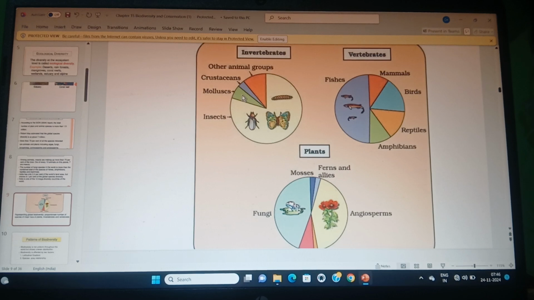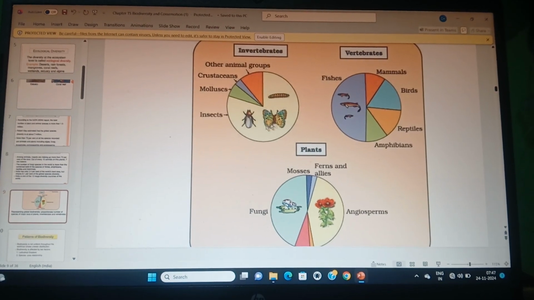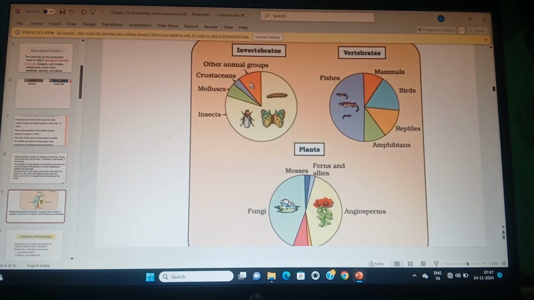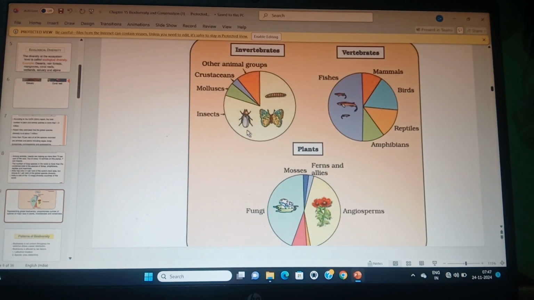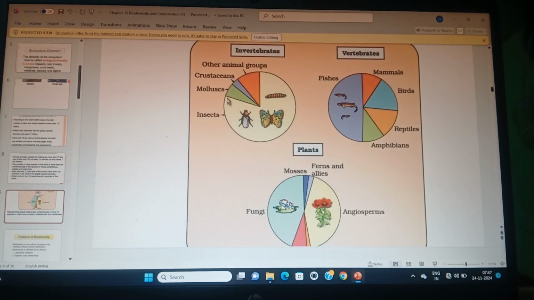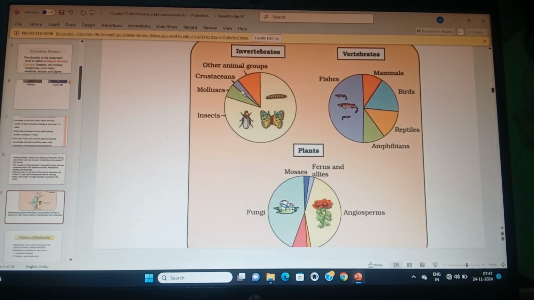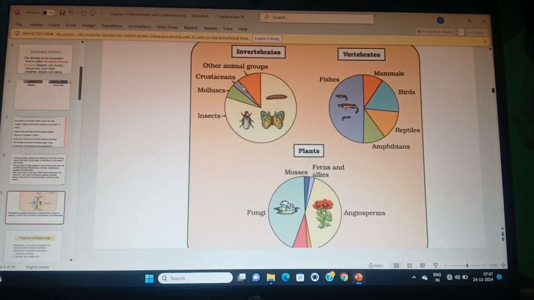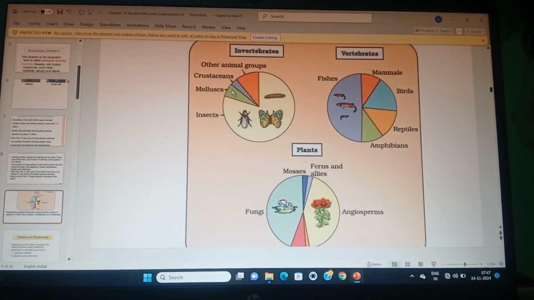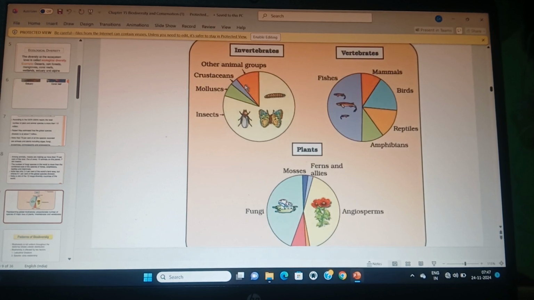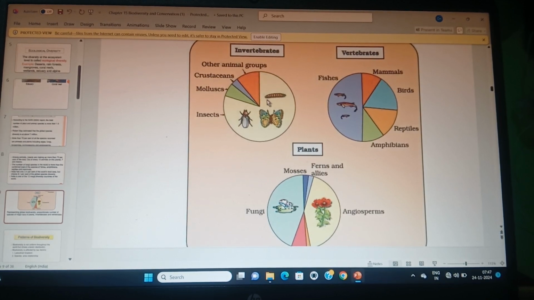So look, 70% are insects, the other animal groups only this percent, then Mollusca. How do you remember this graph? Insects and crustaceans both come under Arthropoda. तो दोनों आर्थ्रोपोड के बीच मोलस्का को रख दो, और उसके लेफ्ट हैंड साइड में अदर्स एनिमल्स को रख दो. This is the trick for remembering.